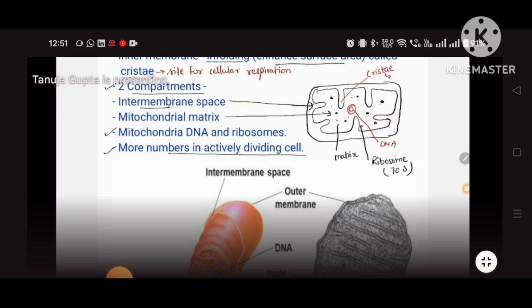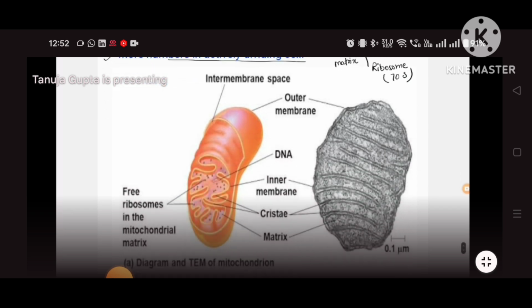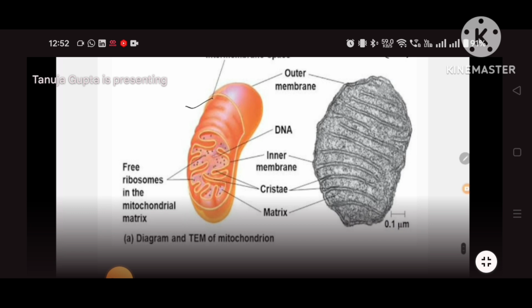The cell which is doing a very hard function, like when we are doing a lot of exercise, our muscles will have a large number of mitochondria. Got it? Because our muscles are actively generating energy, they need more mitochondria so that they can generate more energy molecules, right? So this is actually the structure of mitochondria.